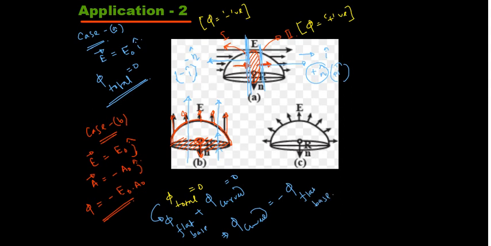So phi through flat base, you already got, minus of E naught into A naught. So minus minus plus, so it becomes E naught into A naught. How much is A naught? A naught is the area of this circle. So it will become E naught into pi capital R square if the radius is R for the base. Alright, simple. Now let us go to case C.